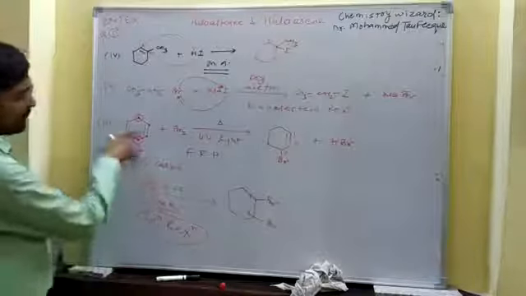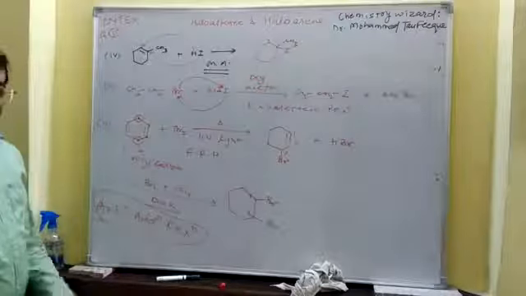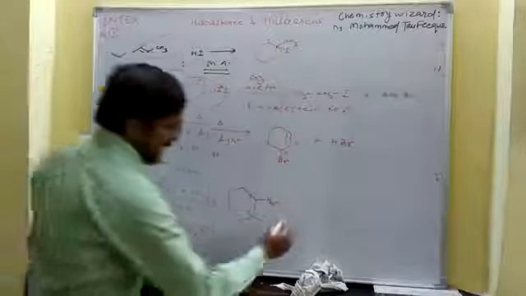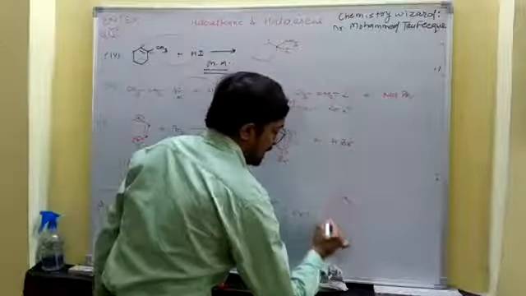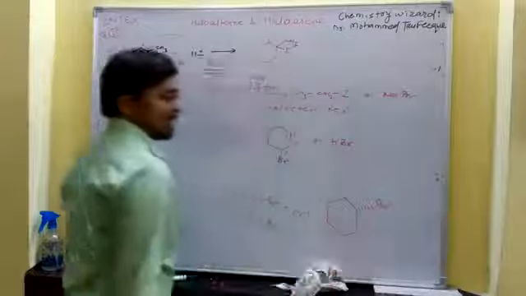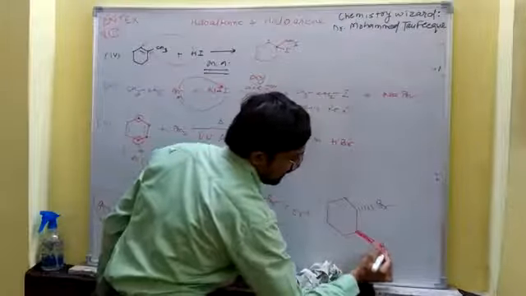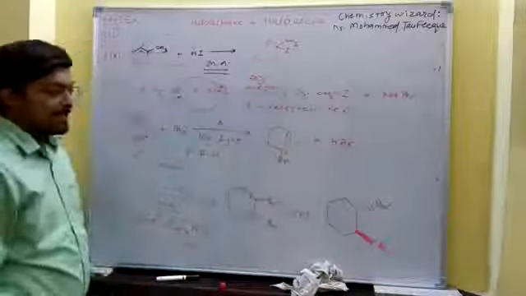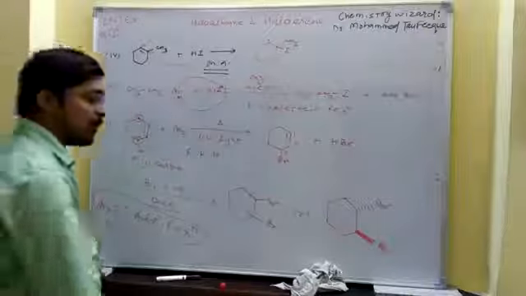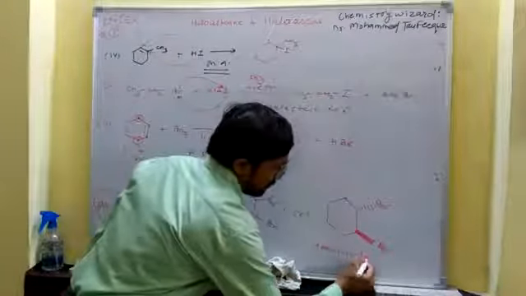What does anti-addition mean? That means if a double bond is converting to a single bond, then there are two substituents. In anti-addition, one substituent is above the plane, and the other substituent is below the plane. So we can properly draw the structure: if one of the bromines is below the plane, then the other bromine would be above the plane. Then the proper IUPAC name is trans-1,2-dibromocyclohexane.